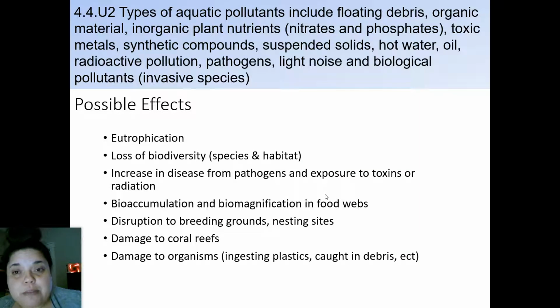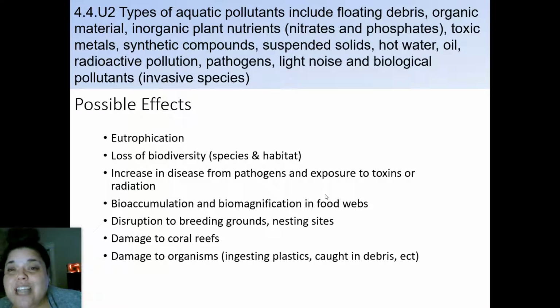So, possible effects. Here are the things that can happen. It's kind of a list that's down for each of you. Eutrophication, which is blocking off the dissolved oxygen and the light source and taking away those primary producers like the phytoplankton that are produced for food, creating less dissolved oxygen. You also have the loss of biodiversity of species and habitat, so the water hyacinth are actually going to block off the habitat available. Increase in disease and pathogens, and exposure to toxins and radiation that they never had before. Bioaccumulation and biomagnification in food webs.